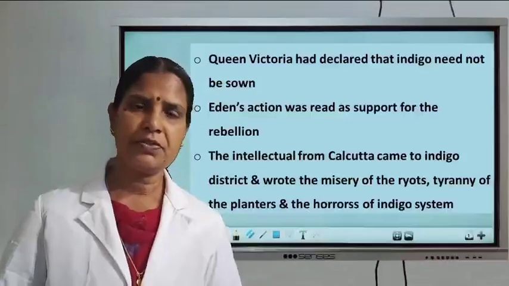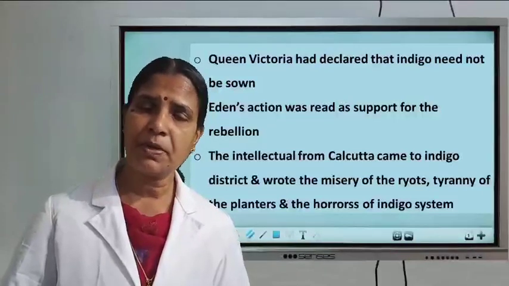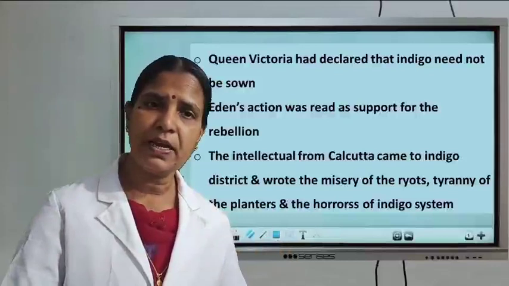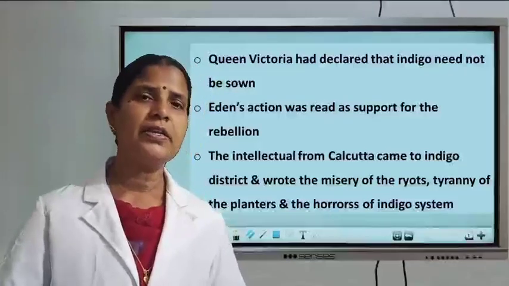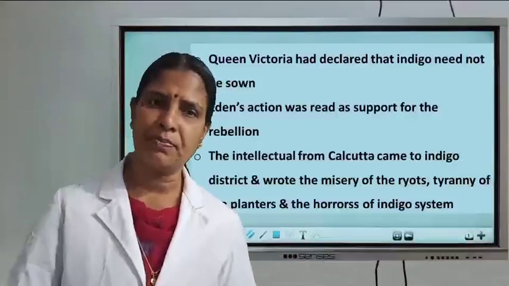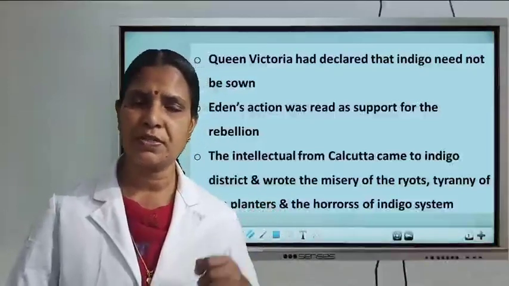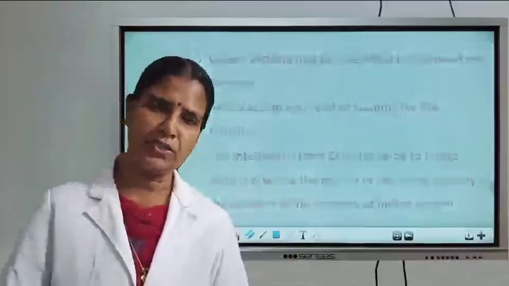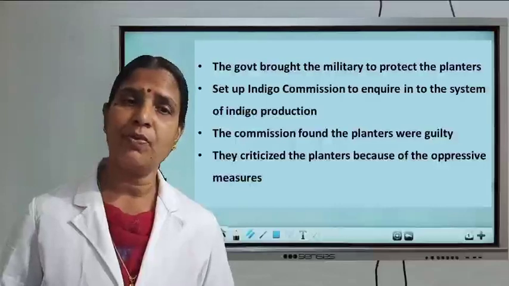Understood? And then, hearing about the rebellion, the intellectuals from Calcutta reached the indigo districts. Listen, they realized the misery of the peasants. They wrote about the miseries of the peasants and the oppressive system followed by the planters. And the British government brought the military for what purpose?